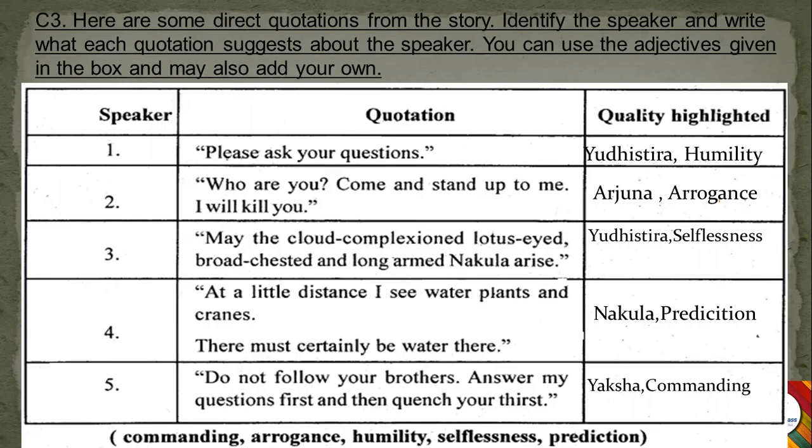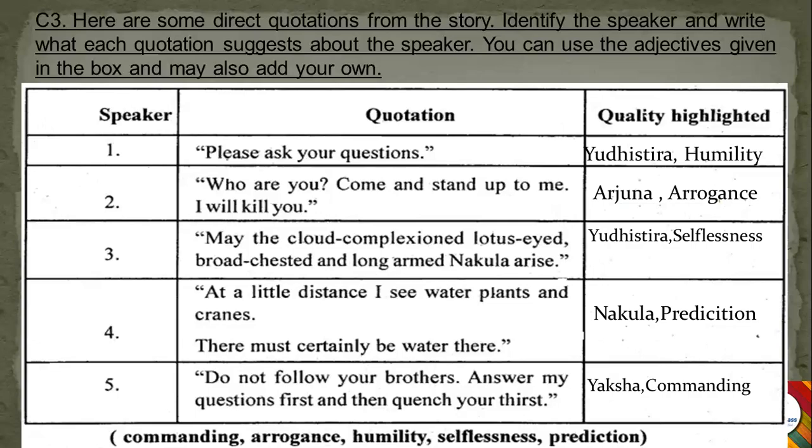So first one is speaker. Please ask your questions. So who says this? This is Yudhisthira. And what is the adjective used to describe his character? It's humility. Okay. So it's Yudhisthira and humility. Next, "Who are you? Come and stand up to me. I will kill you." So this sentence was said by Arjuna. So that's why Arjuna is written in the last column, and the description given is arrogance. Okay, so this phrase was said by Arjuna.